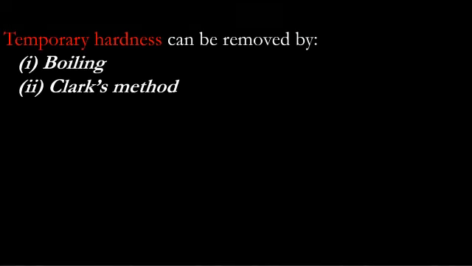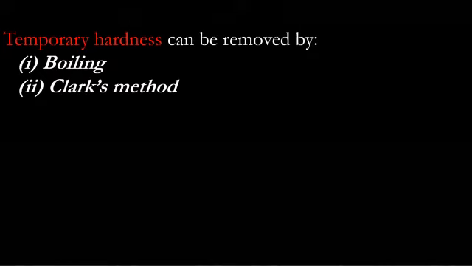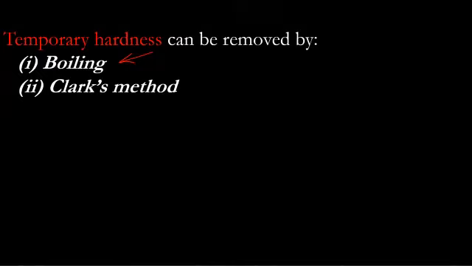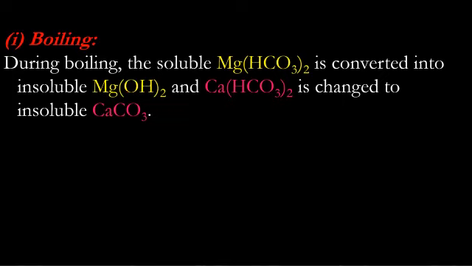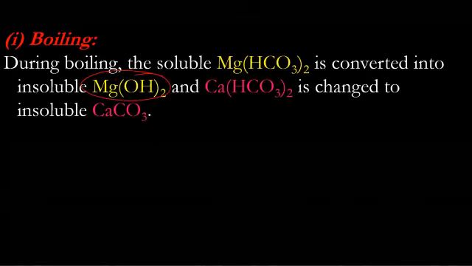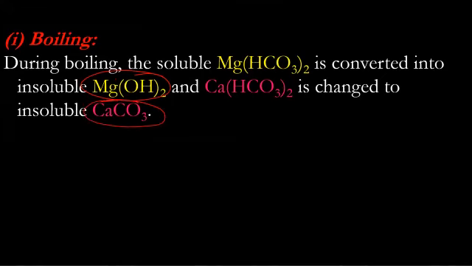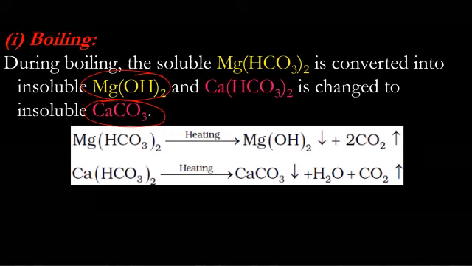Now, how can we remove temporary hardness? By simply boiling. If water is hard, we boil, and the salts will get precipitated. Second is Clark's method. So during boiling, the soluble magnesium hydrogen carbonate is converted into magnesium hydroxide and calcium hydrogen carbonate is changed to calcium carbonate. Now, there's a very good question here. Why is magnesium hydrogen carbonate converted to hydroxide and calcium hydrogen carbonate converted to carbonate? Okay. So these are the reactions. First, memorize the reaction and then we will discuss why the difference is there.